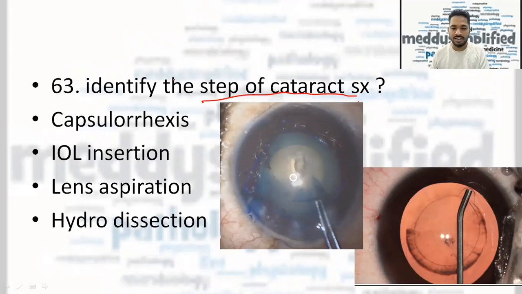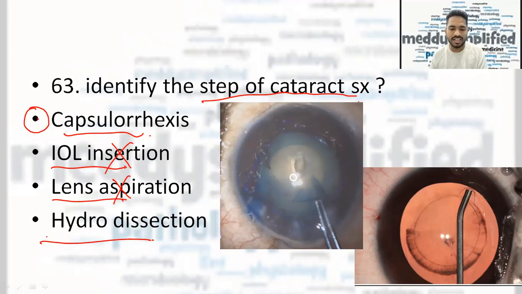So once again, this image was given and it was asked identify the step of cataract surgery. Options were capsulorhexis, IOL insertion, lens aspiration, and hydrodissection. IOL insertion and lens aspiration was not the answer. Now the doubt is capsulorhexis and hydrodissection. Why I'm saying hydrodissection? As much as I remember the image, there was a hydrodissection cannula present.